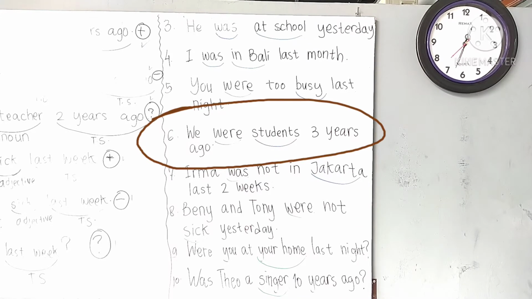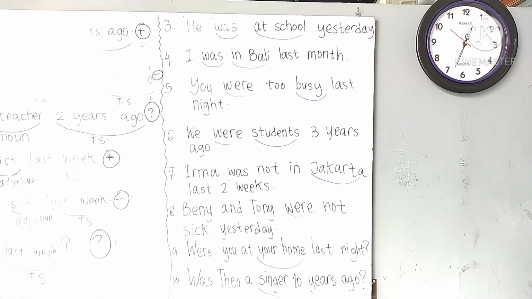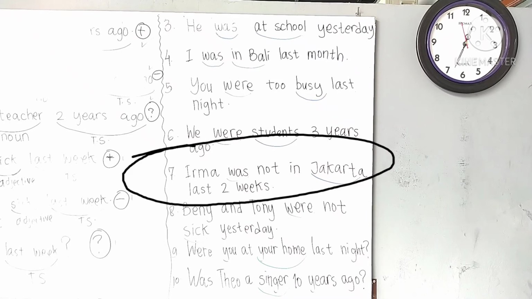Here I took were because the subject is we. We were students 3 years ago. Okay? Next, number 7. Irma was not in Jakarta last 2 weeks.